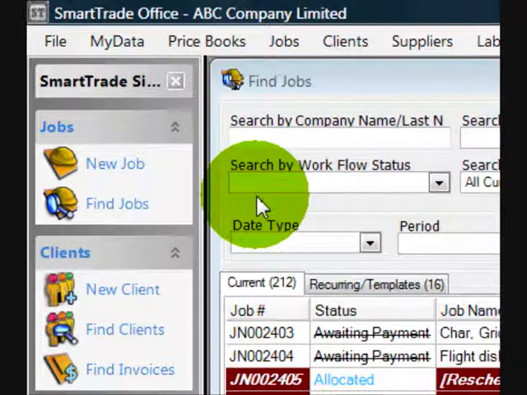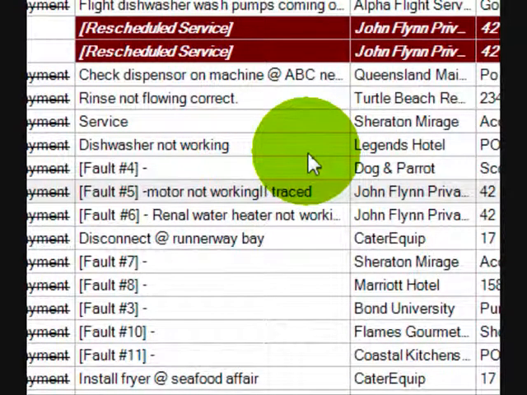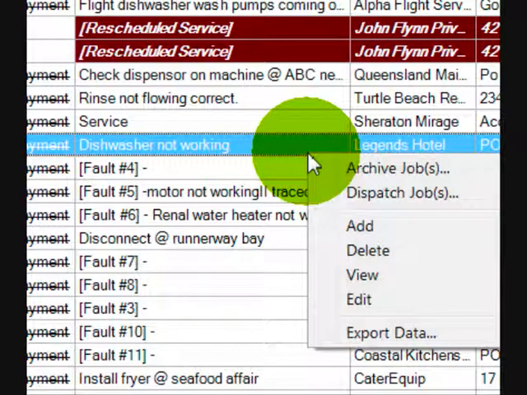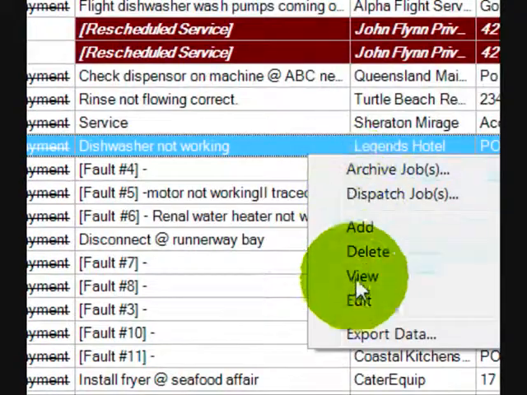Okay, a couple of quick tips here just to help you on your way with some neat things you can do with SmartTrade. First thing is right mouse click. If you right mouse click on a line in a grid like this one here, it means you can do things in the context of that drop down menu.